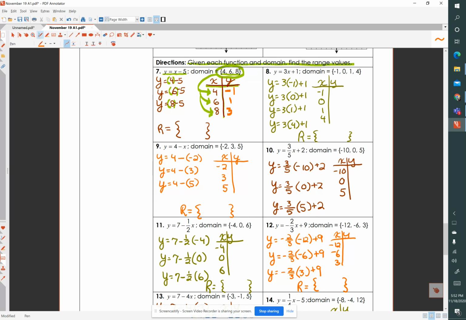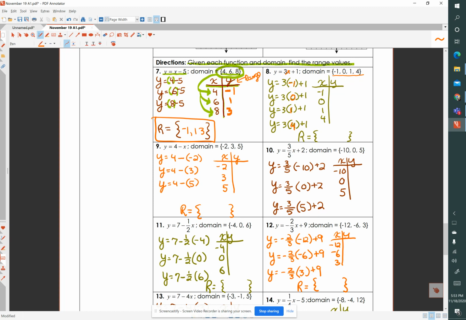So now the range of our function is the y values. So the y values are the range, and we put them in order from least to greatest, -1, 1, and 3. And that was what we were asked to do, find the range of the function. Same thing here, we're substituting for x in number 8, y equals 3x plus 1. We're given the domain of -1, 0, 1, and 4, which I've substituted in the equation.